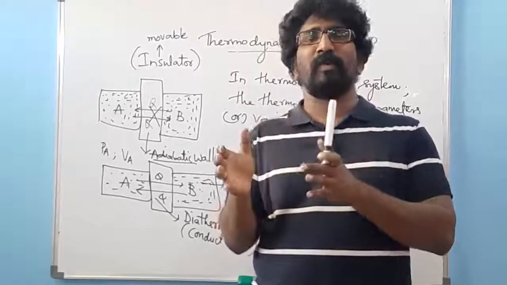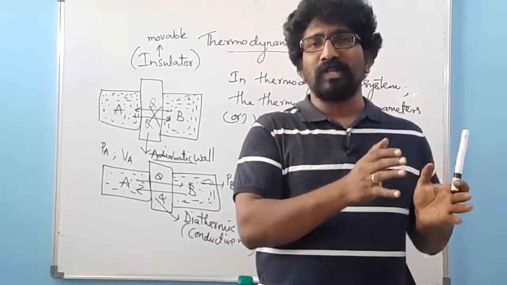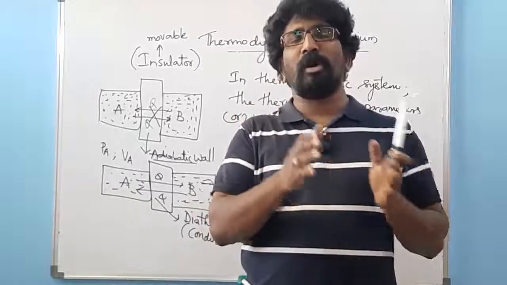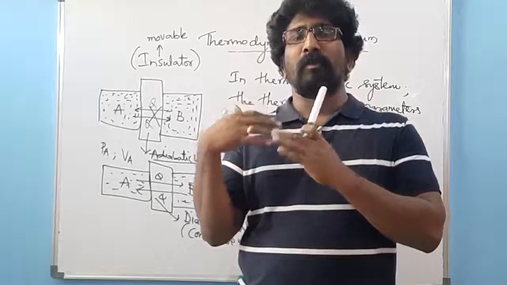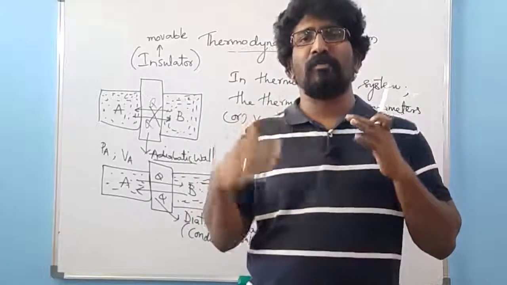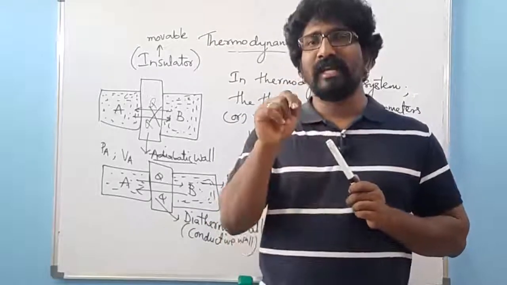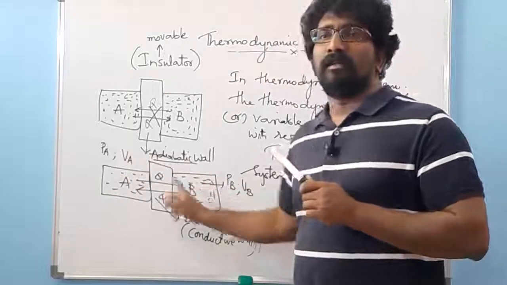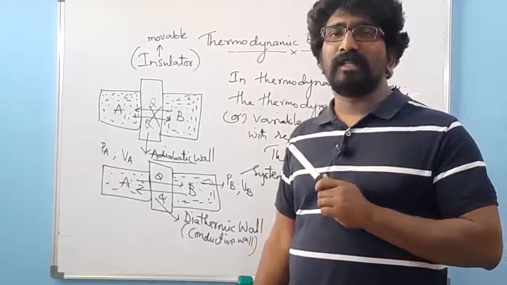It will be having the same configuration. It means that it will be having the equal amount of mass, equal amount of pressure, equal amount of volume, equal amount of entropy, or equal amount of number of moles on both the systems. Whenever it has got equal amount of pressure, volume, number of moles or different kinds of thermodynamical parameters, then we can say these two systems are in thermodynamic equilibrium.